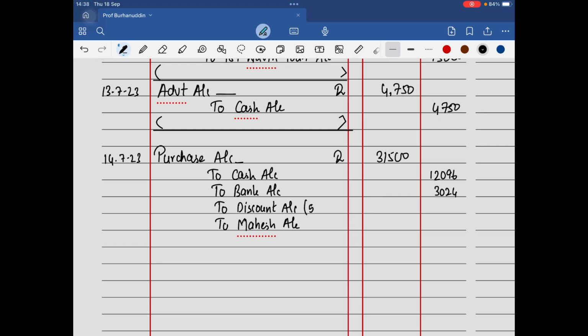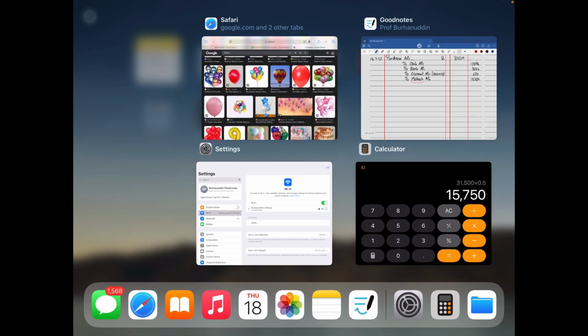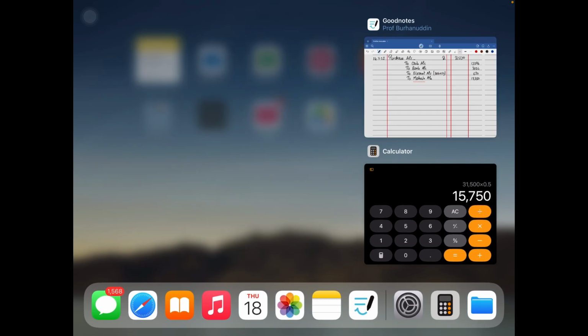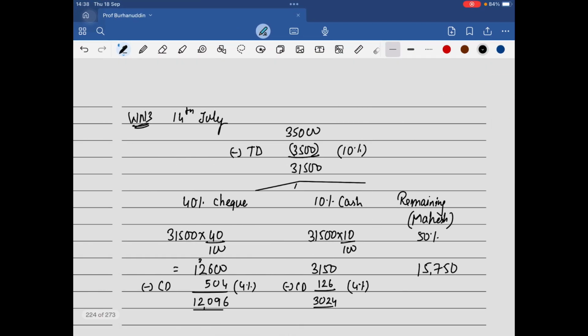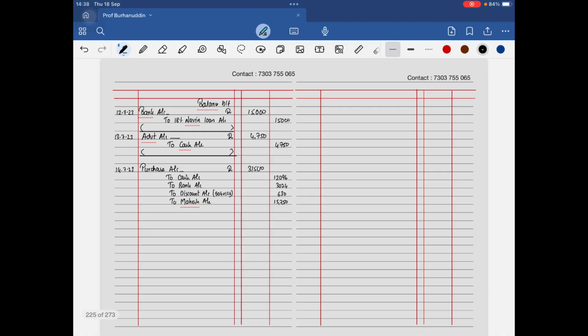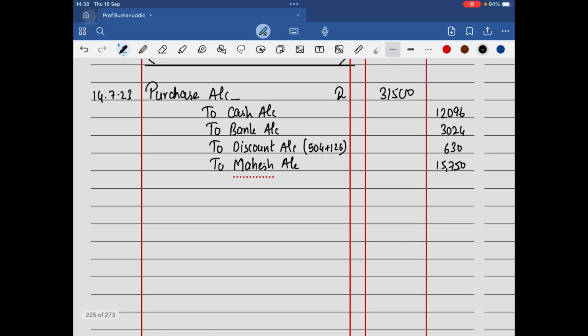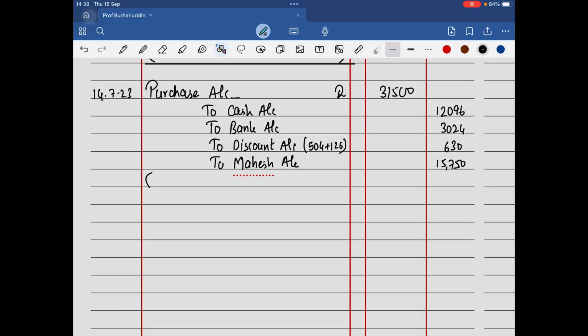So when you add this, I'll be getting 630, and 15,750 is the answer for the credit. Have I written the amounts properly? Yes, 3024. Perfect. Madam, you are perfect. And there's a purchase narration. Who wrote the narration? You have to write it, sir. Leave a line.